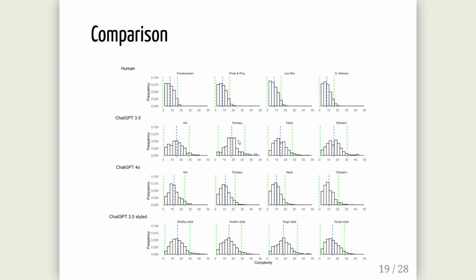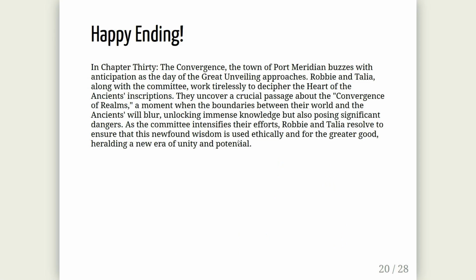Okay, another thing, this is unfortunately a lot of text, so I'll give you the highlights. We asked it to summarize one of the chapters in one of the stories. And it basically says, we found this artifact called, it's too tiny, the Heart of the Ancients. And we're going to unlock its secrets, and then we're going to use it for the good of society and so on. It really likes happy endings.